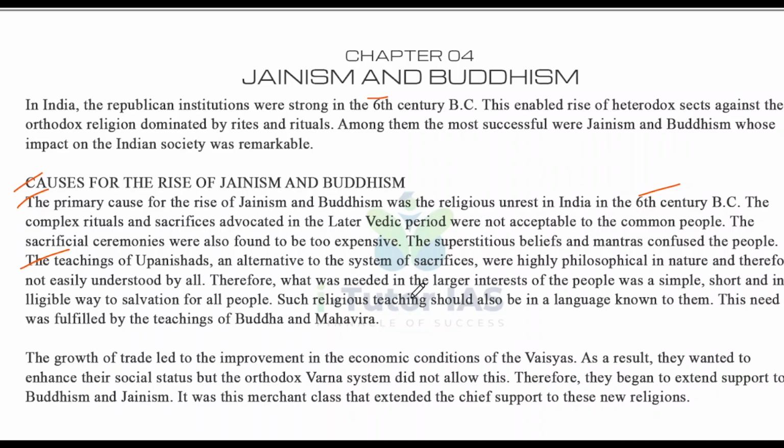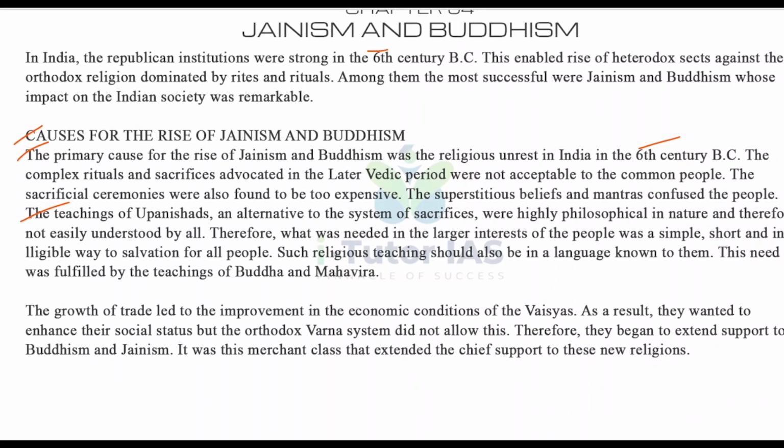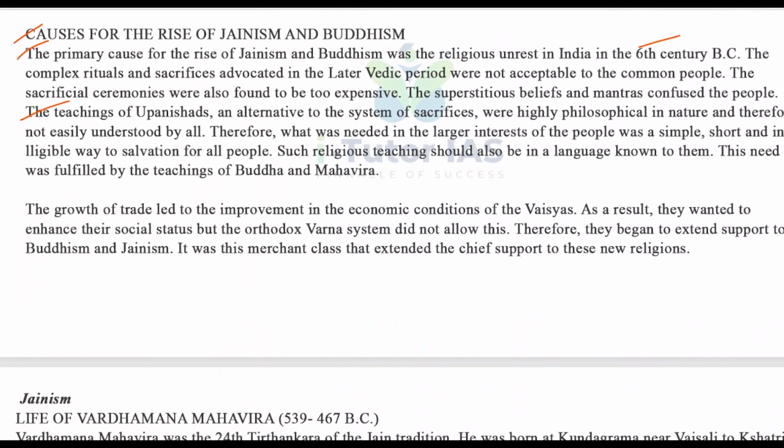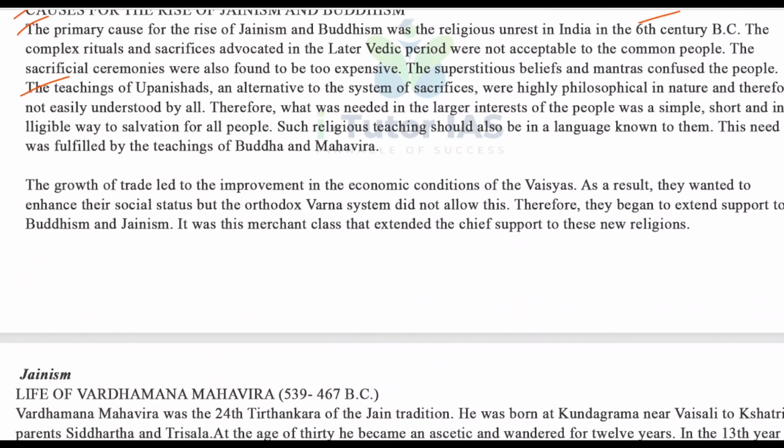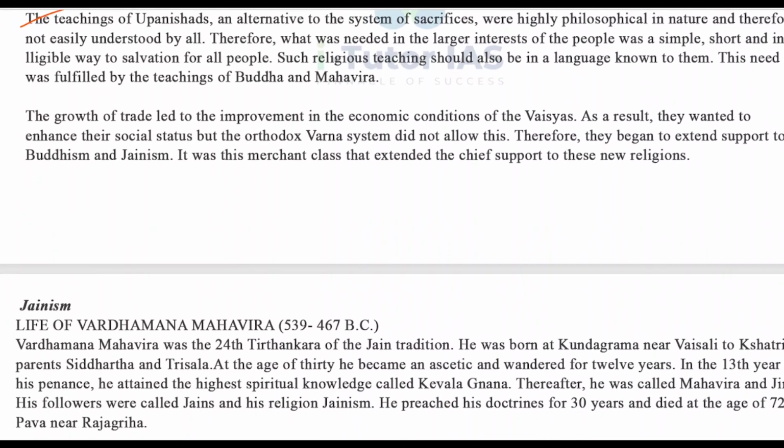The growth of trade led to an improvement in the economic condition of the Vaishyas. As a result, they wanted to enhance their social status, but the orthodox Varna system did not allow this. Therefore they began to extend support to Buddhism and Jainism. So the caste and Varna system is the second reason. It was this merchant class that extended the chief support to these new religions.